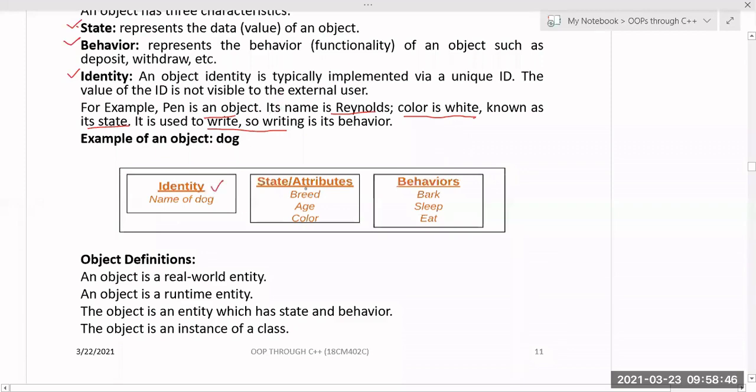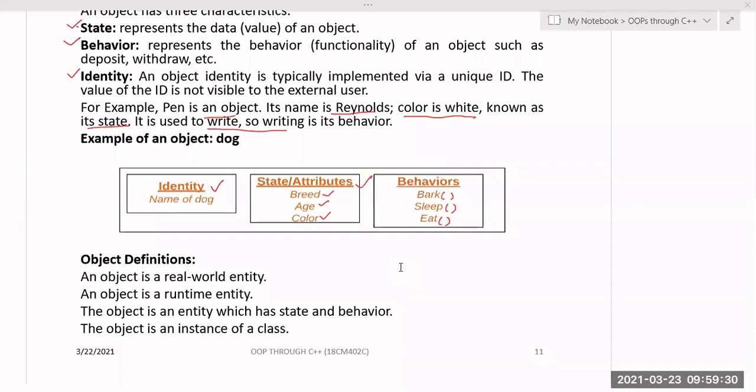That is about identity. And what are the state or attributes? That may be the age of the dog, the breed of the dog, and the color of the dog. All these attributes come under state. And behavior is the functionality of that particular object. It can bark, it can sleep, it can eat. These are the member functions, and whatever the attributes are, those are data members. And what is the identity, how can you uniquely identify it? If you have a student, the student can be uniquely identified by the pin number. If you have a fruit, that can be uniquely identified by the name of the fruit. In that manner I can say.